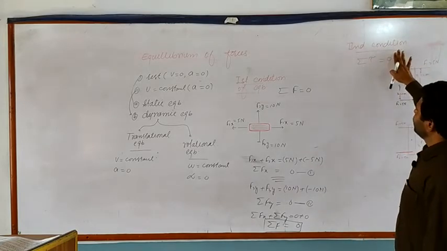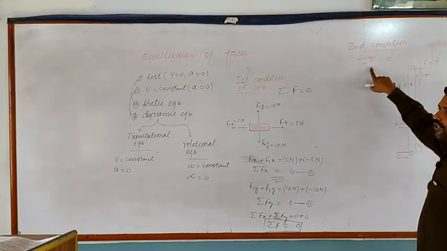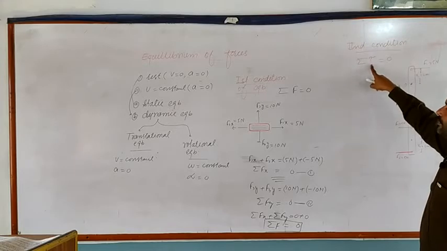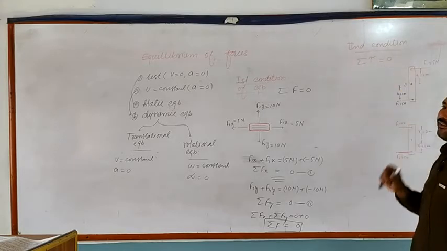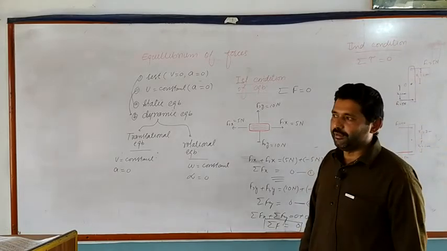First condition, and second condition of equilibrium. The second condition of equilibrium is when the sum of all the torques acting on an object is equal to 0, the object will be in the state of equilibrium, which is named the second condition of equilibrium.